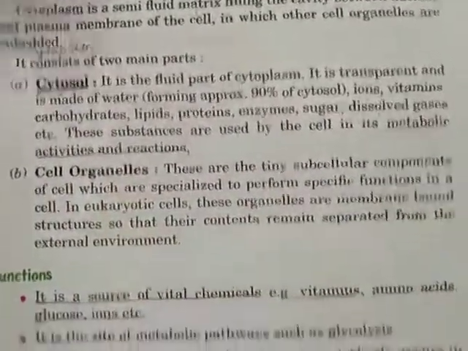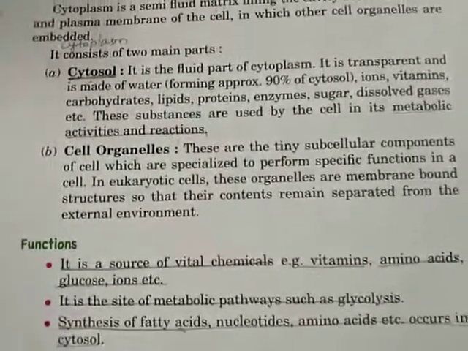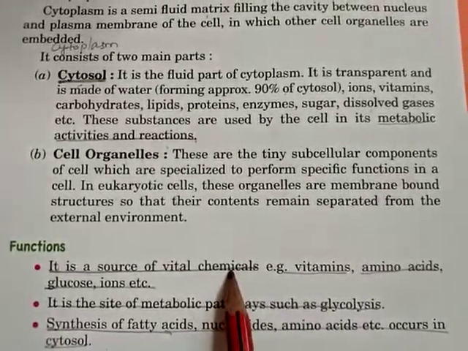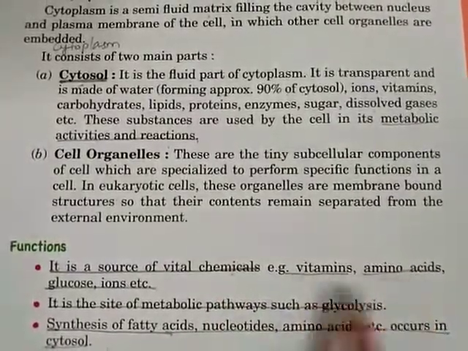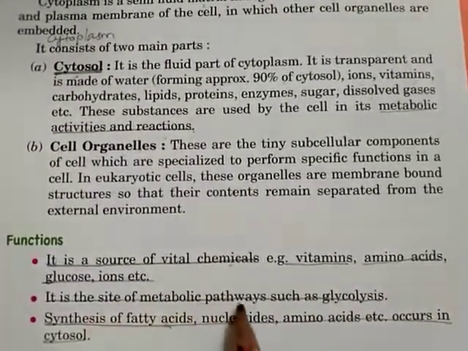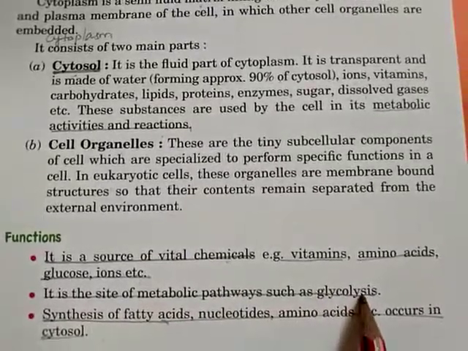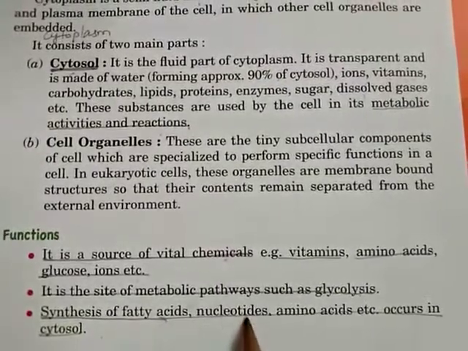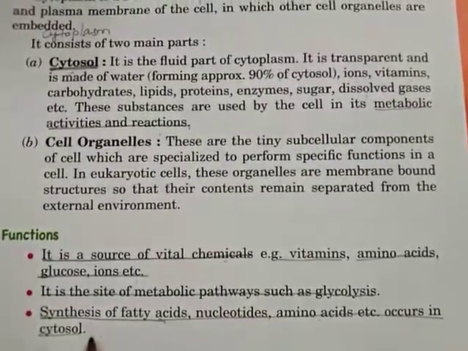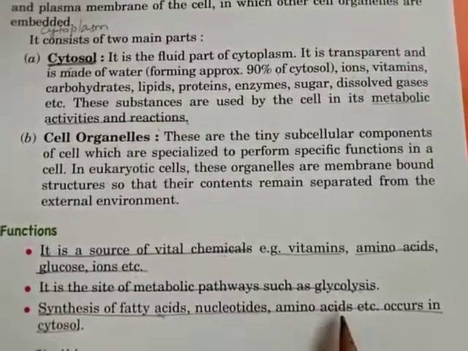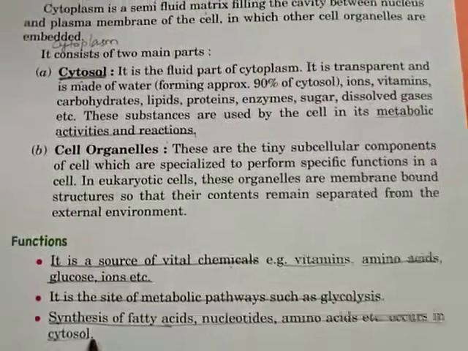Now see what the functions of cytoplasm are. First, it is a source of vital chemicals. Different chemicals are present in this cytoplasm, like vitamins, amino acids, glucose, ions, etc. Second, it is the site of metabolic pathways such as glycolysis. And third, synthesis of fatty acids, nucleotides, amino acids, etc. occurs in the cytosol. So the formation of these fatty acids, nucleotides and amino acids all occurs in the cytosol.